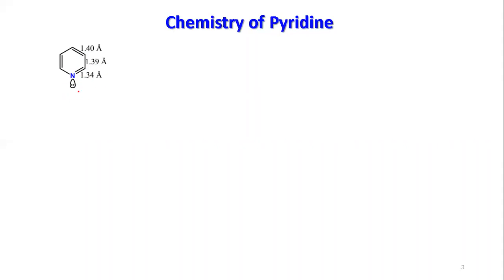Now here what you find is that the lone pair of electrons on nitrogen is just remaining in the sp2 hybridized orbital, right? And this is not taking part in the aromatic sextet. So that means this lone pair is accessible for reactions. That means pyridine can have basic property.